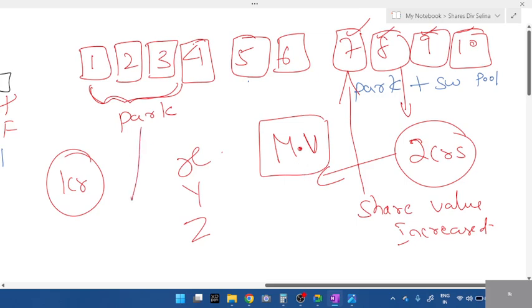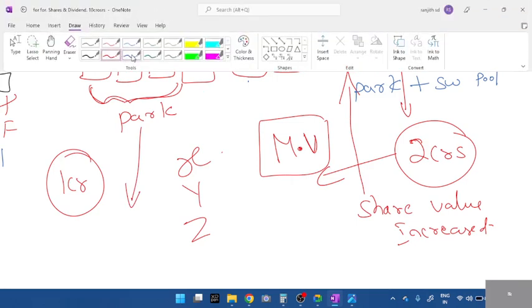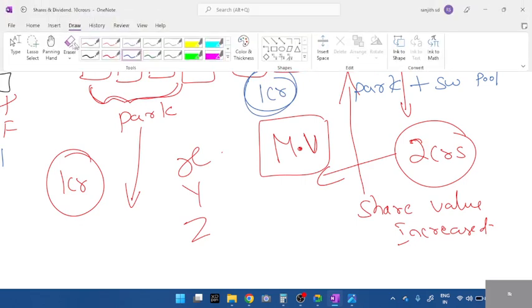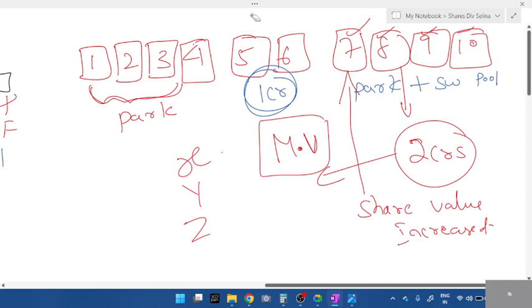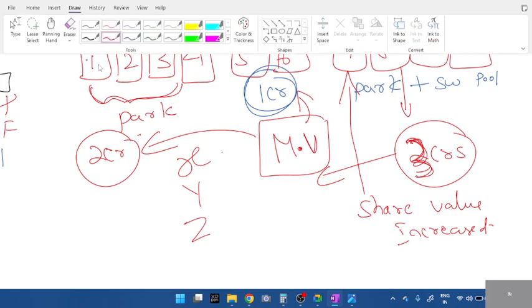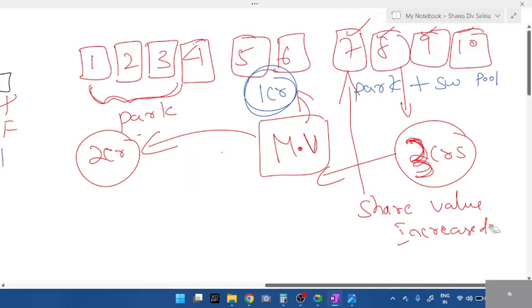In the same way, if a normal house is 1 crore, that is house number 5 and 6, which has no park or swimming pool, it will only go for 1 crore. Whichever has just a park, that share will go for 2 crores. Whichever has a park and swimming pool, I'll take it as 3 crores. All this change in value, we call market value. If their value remains the same, market value is equal to nominal value.